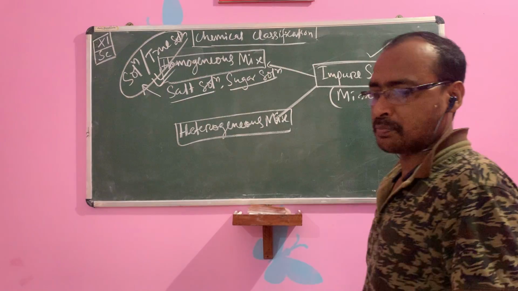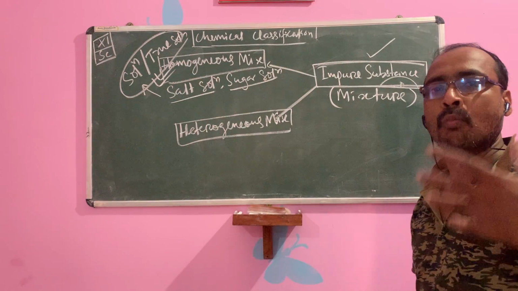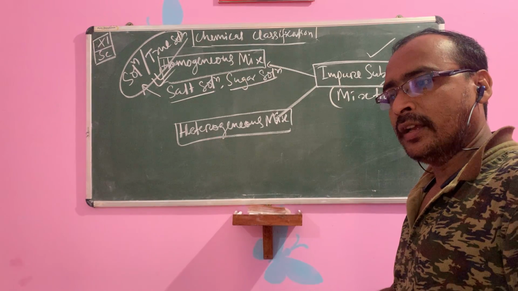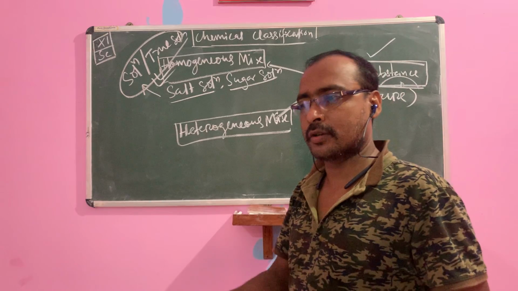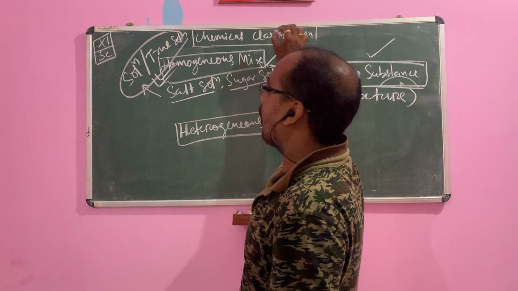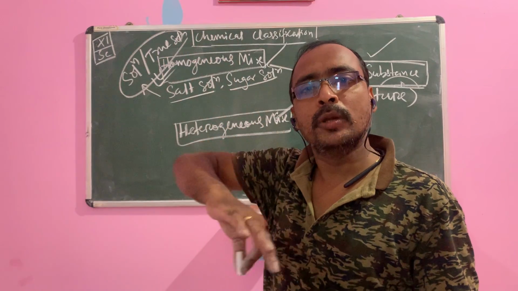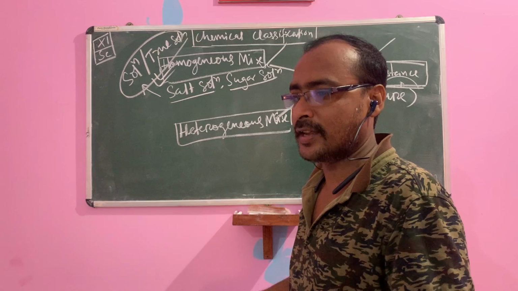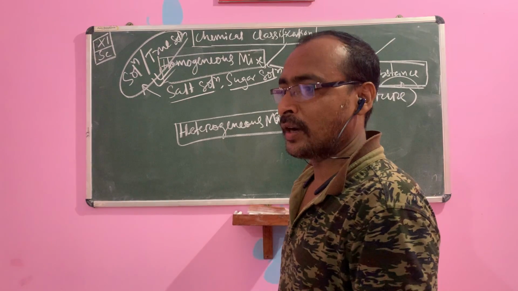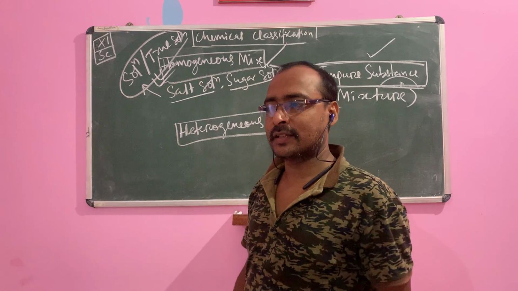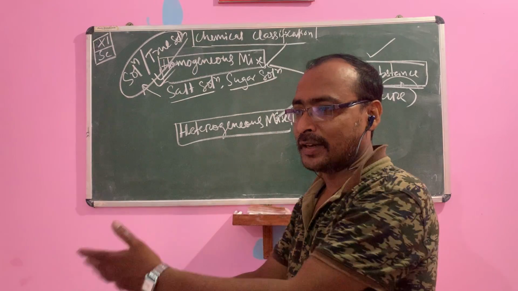If you test the surface water of a sugar solution, it will not be sweeter than the bottom water. The taste will be uniform in the sugar solution or salt solution. So that is known as a homogeneous mixture. Components are uniformly mixed, like your class uniform, all having the same uniform. But after school, in the marketplace, that is heterogeneous, all having different dress.